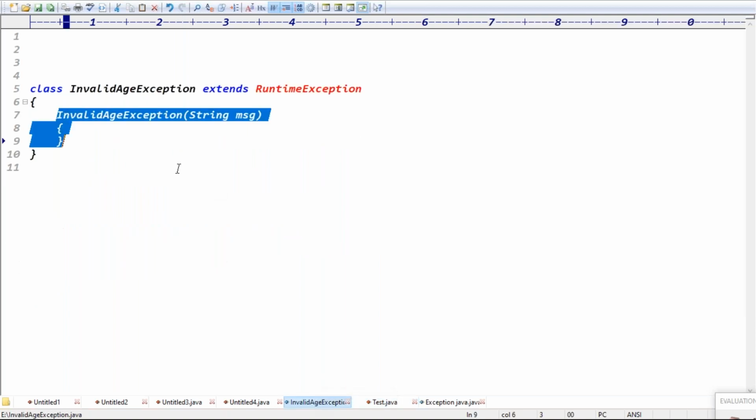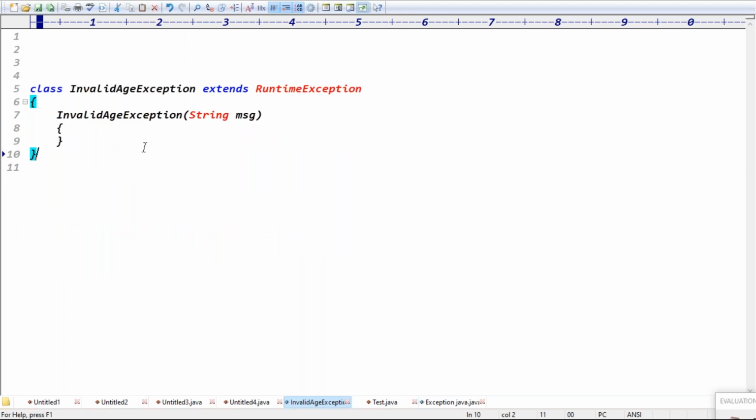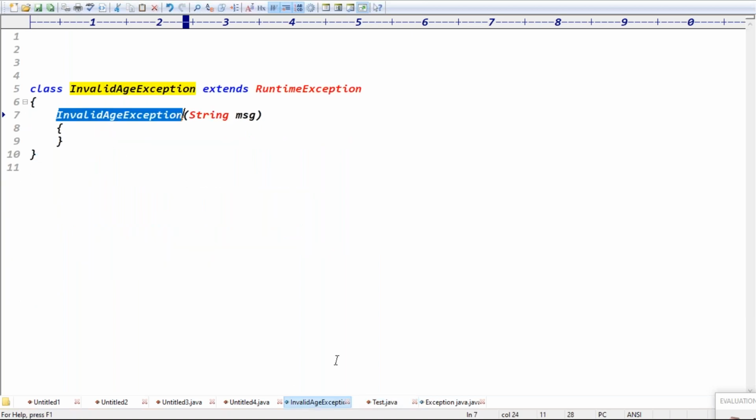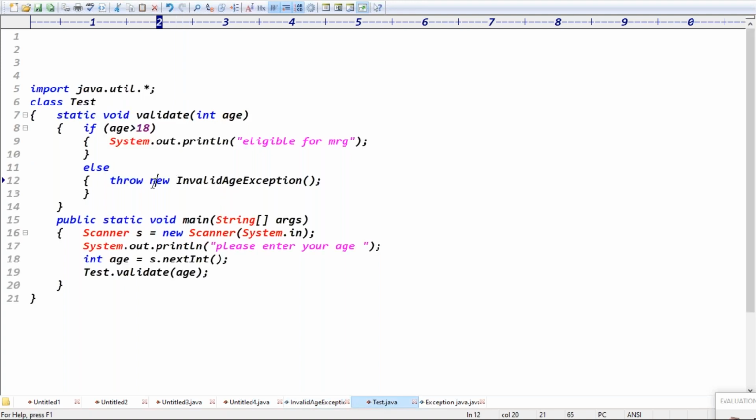Now here, it is in the one arg constructor. In the invalid age exception, a one argument constructor is there. One argument constructor means what? While creating the object, we have to pass that argument or not? Yes. Guys, here the invalid age exception has a one argument constructor. That's why while creating the object, we have to pass that argument. This is called the constructor, right? Now, constructor with how many arguments? One argument. Here we have to pass that argument, guys. What is that argument? Yes, sir. String. A string argument, right?